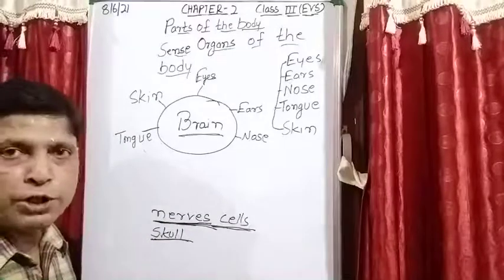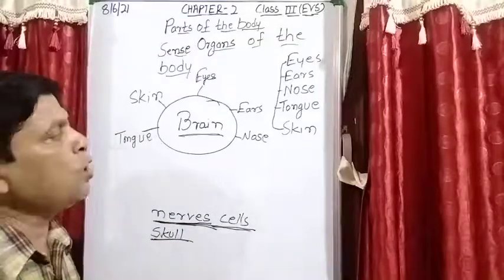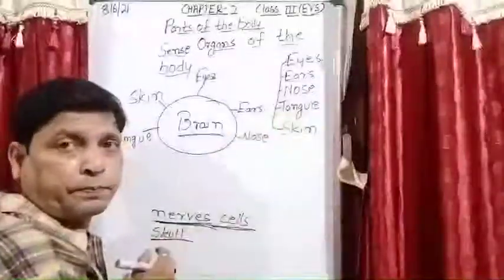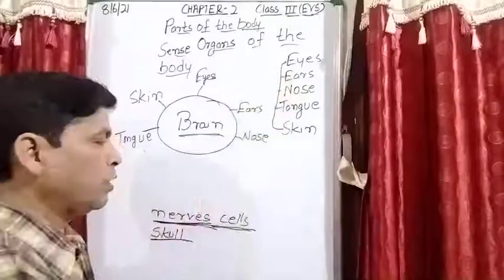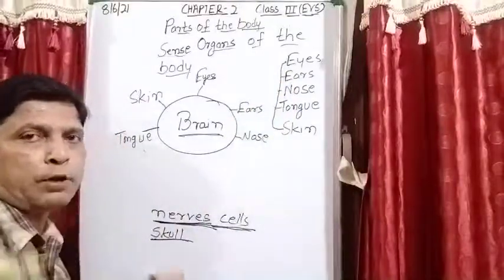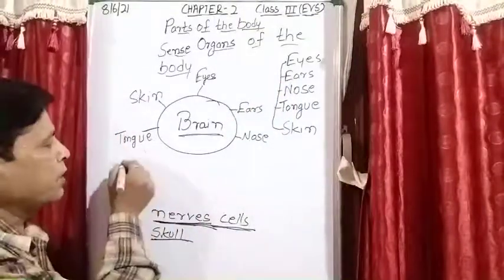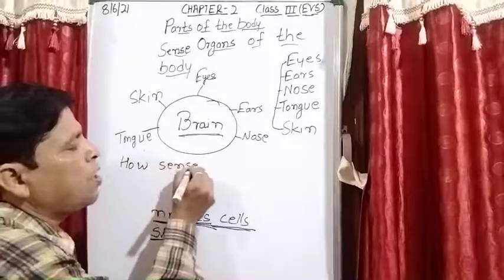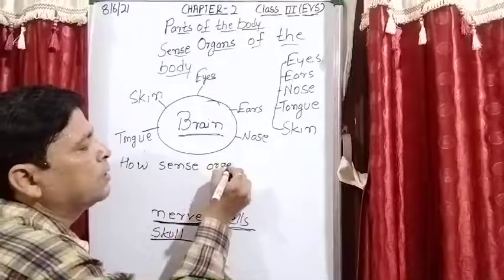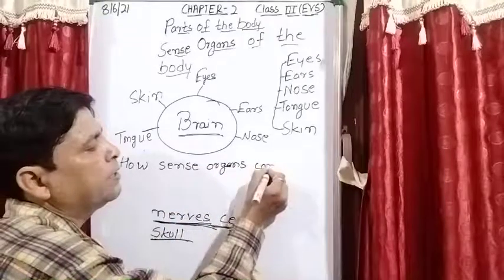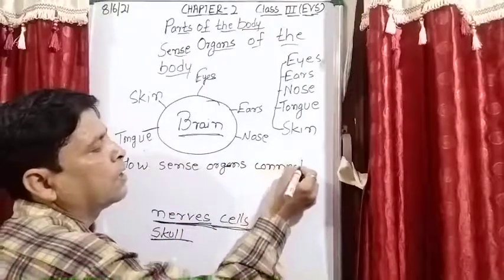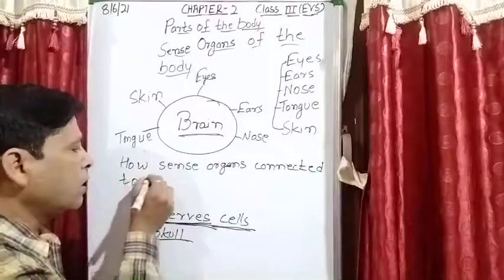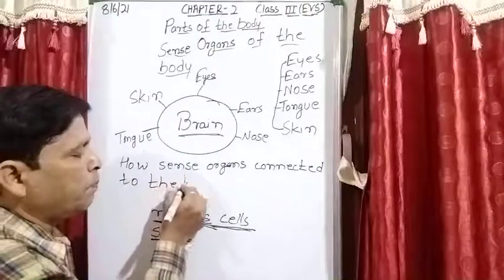Now the question will arise, if someone asks you how these sense organs are connected, you can note down the question. In this manner a question can be asked in the examination: How are sense organs connected to the brain?